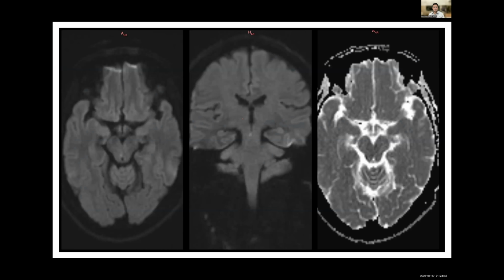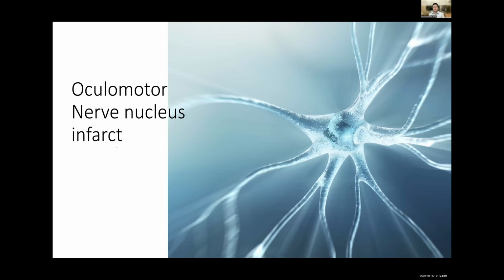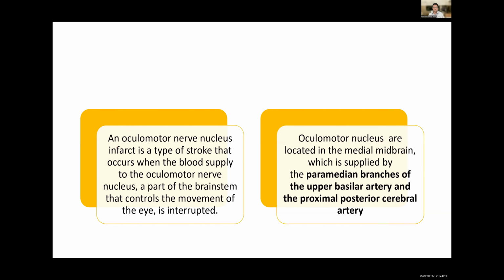Okay, let's go to the second case. Where is the location of this infarct? Yes, those who have said it's a medial midbrain infarct, also called oculomotor nerve nucleus infarct, also called Edinger-Westphal nucleus infarct. They both occur together. Patient will have severe ptosis, and he will have almost total ophthalmoplegia.